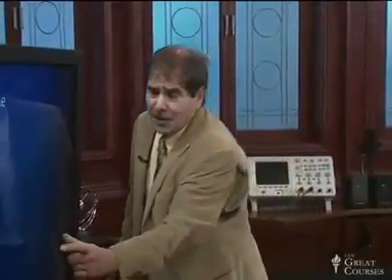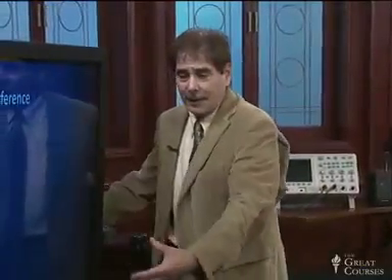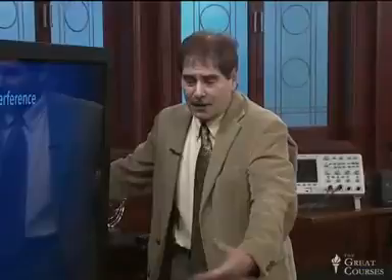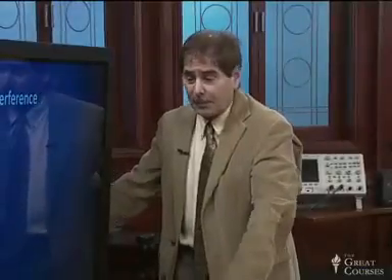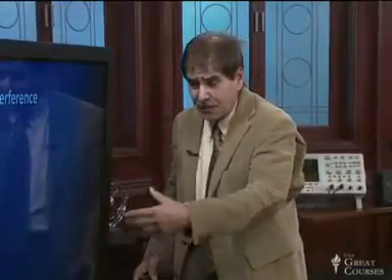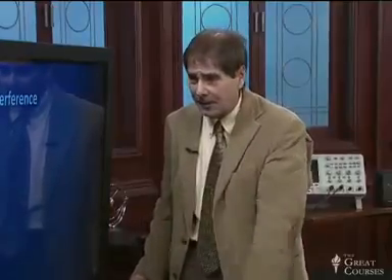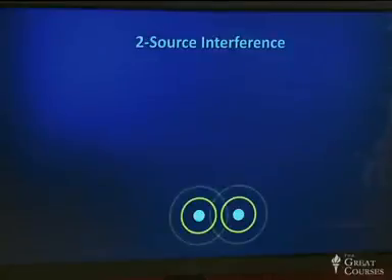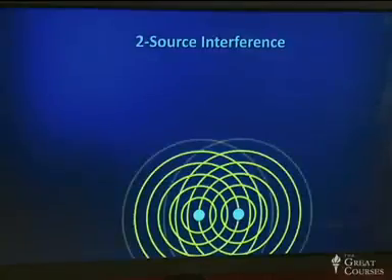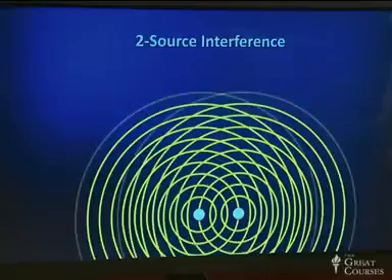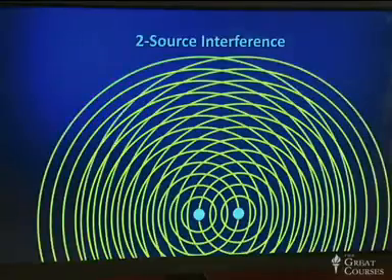So here we go. Two-source interference. I'm going to imagine I have two sources of waves, like rocks dropping in a pond, for example, making ripples. They're going to spread out in all directions. These could be sound sources, light sources, water wave sources, whatever. The idea is the same. Two sources, they're pulsing together at the same frequency, and they send out wave fronts. These are the crests of the waves illustrated here, and they spread out further and further.